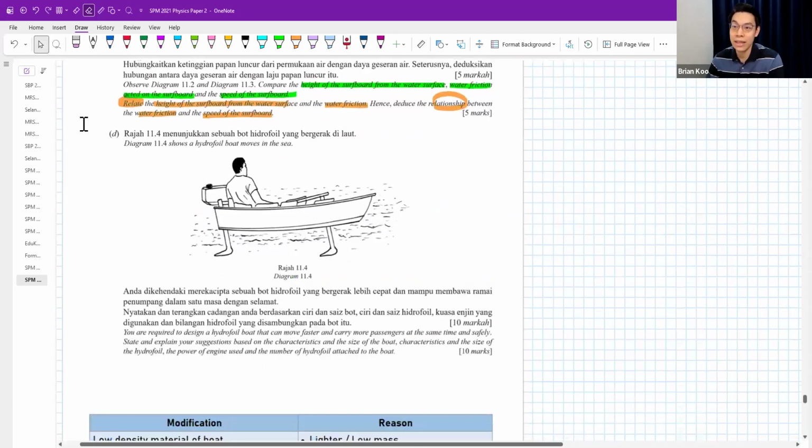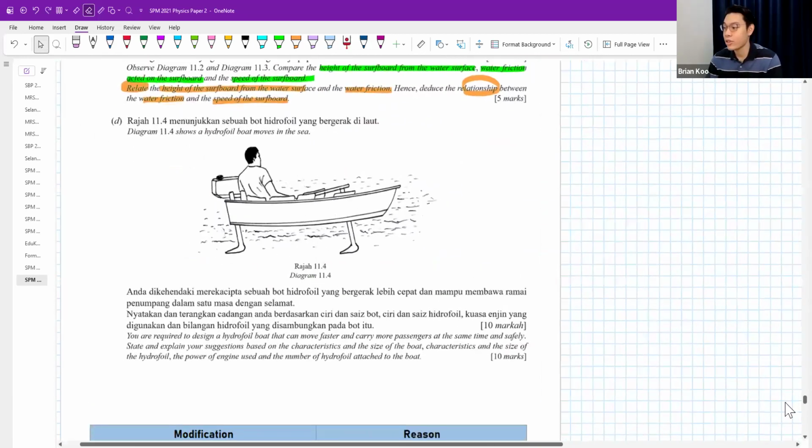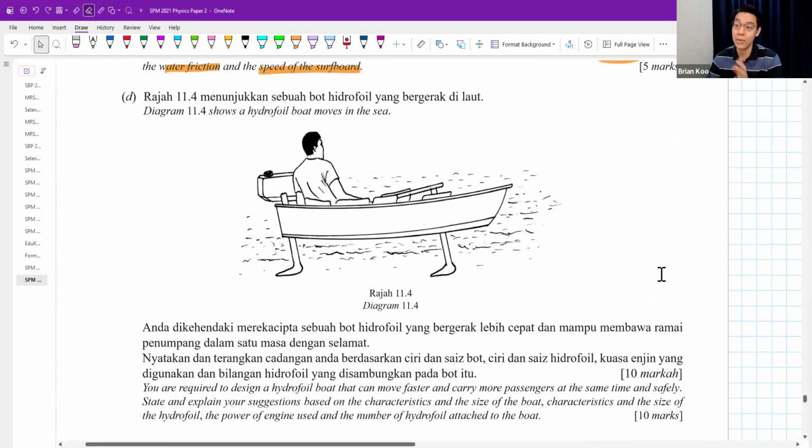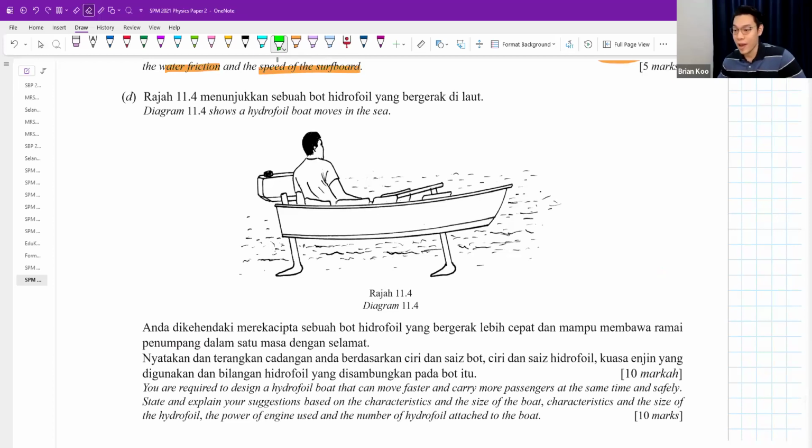And then last one, part D. The diagram shows a hydrofoil boat this time that moves in the sea. Instead of surfboard, now I do hydrofoil boat. You are required to design a hydrofoil boat that can move faster, carry more passengers at the same time and safely. Now guys, try to not repeat this again. Don't say carry more passengers, if can. Suggest and explain your suggestion.